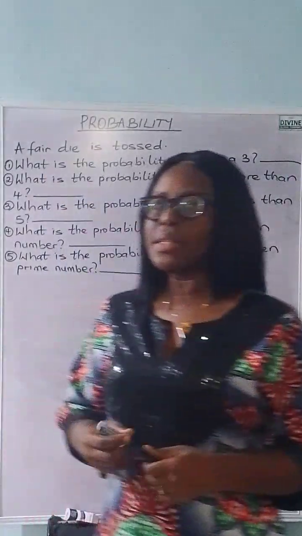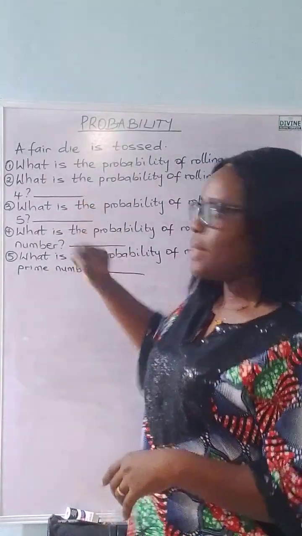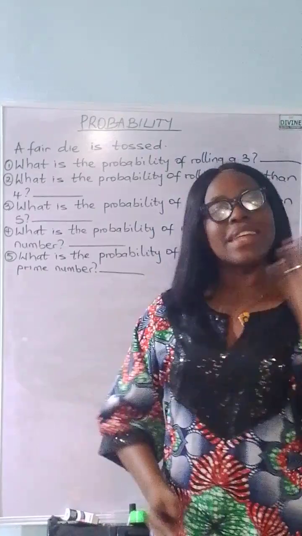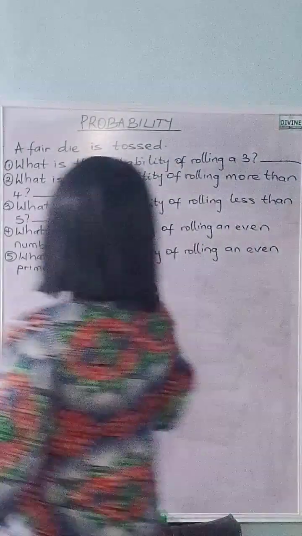Now let us put probability in action and see and understand it better.